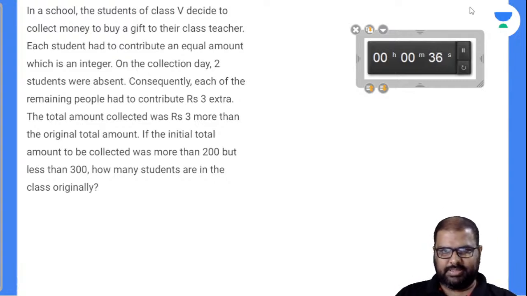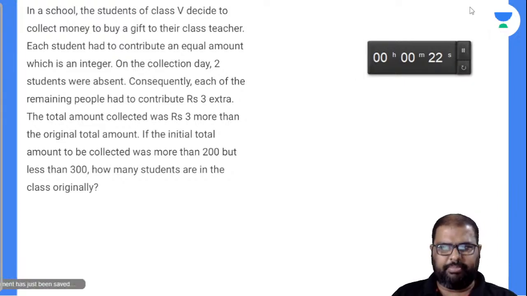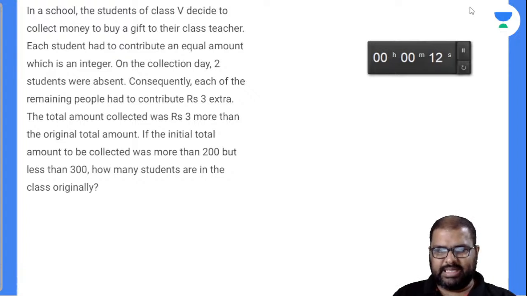The answer for this: in a school, the students of class 5 decide to collect money to buy a gift for their class teacher. Each student had to contribute an equal amount, which is an integer. It is not a fraction, it's not a point value. On the collection day, 2 students were absent. Consequently, each of the remaining people had to contribute rupees 3 extra. The total amount collected was rupees 3 more than the original total amount.